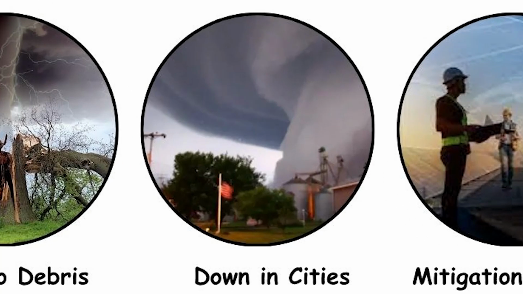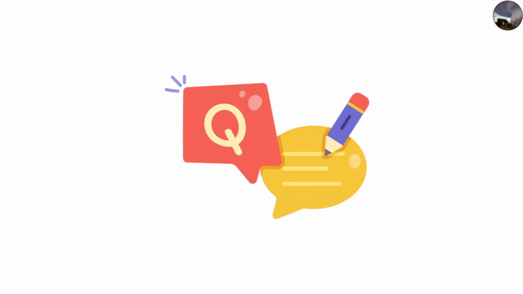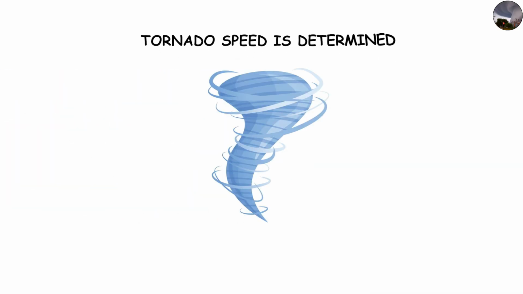Scene 8. Do tornadoes slow down in cities? Another question often asked: do tornadoes slow down once they hit a city? The short answer, not really. Tornado speed is determined by the parent thunderstorm's forward motion, not by what's on the ground.